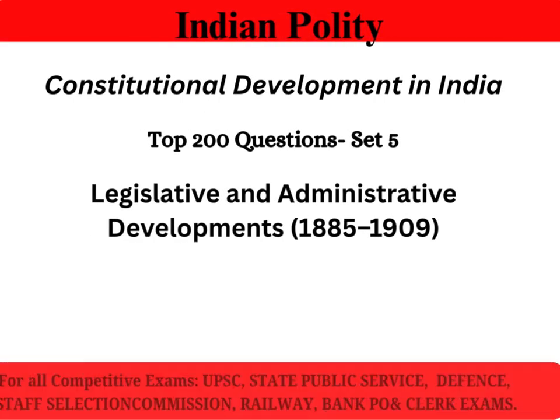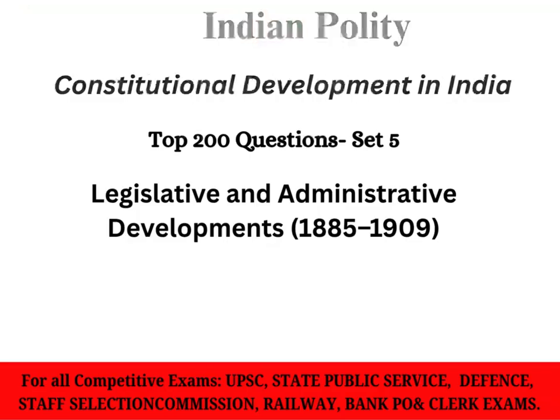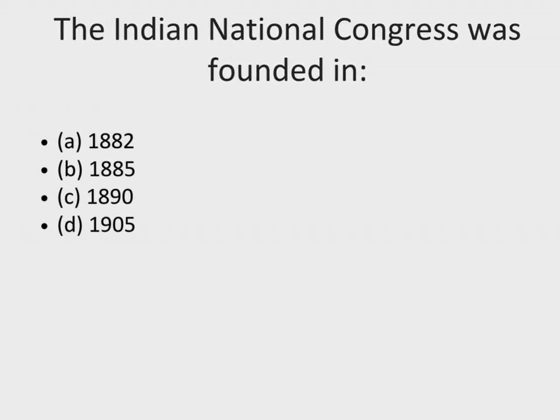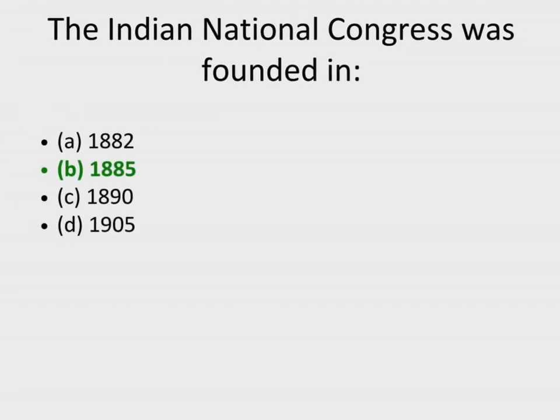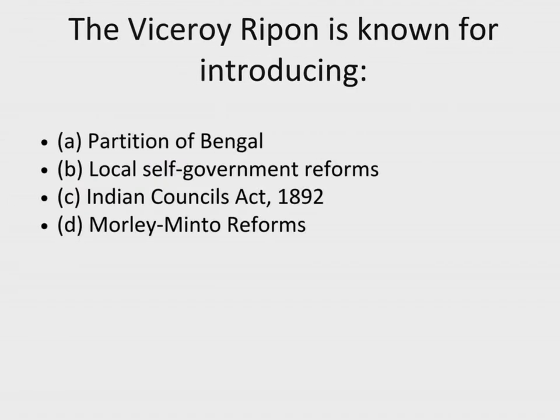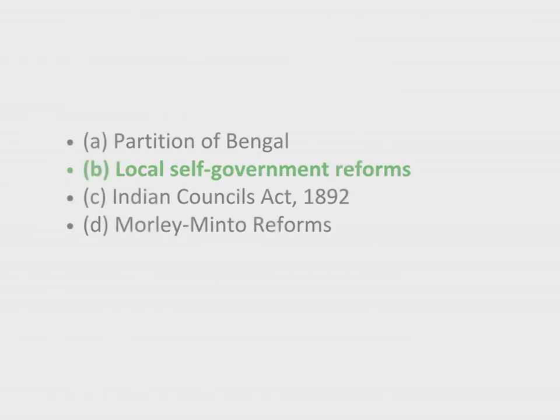Set 5, Legislative and Administrative Developments, 1885 to 1909. 1. The Indian National Congress was founded in. Correct answer, B. 1885. 2. The Viceroy Ripon is known for introducing. Correct answer, B. Local self-government reforms.